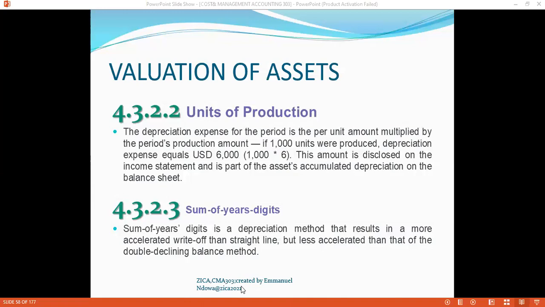Is there anyone who can give it a try? Units of production depreciation method, it is used in the manufacturing industry. That's when you can use the units of production depreciation method.